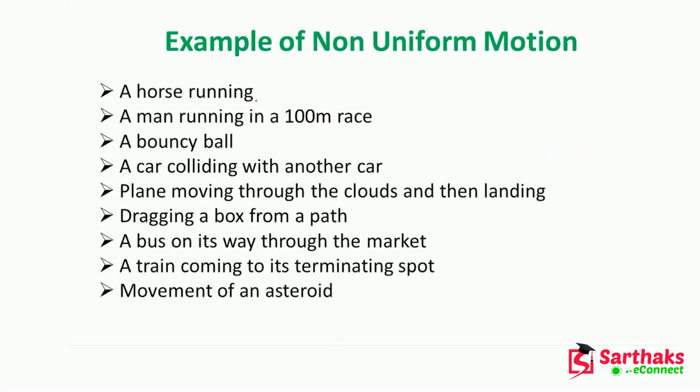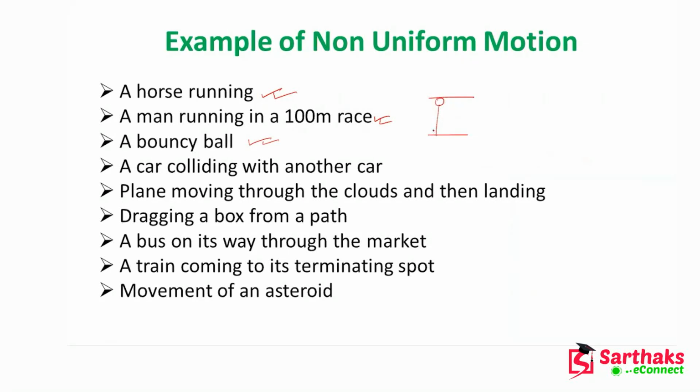Now I am giving a lot of other examples here: a horse running, a man running in the 100-meter race. This is very familiar to you, because in your school competition you can see it. A bouncing ball: suppose from this height you bounce the ball.